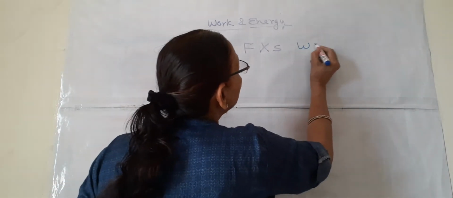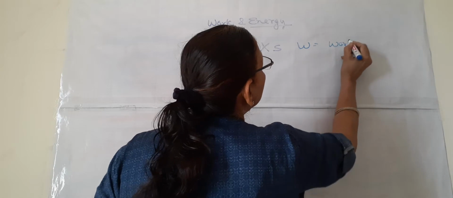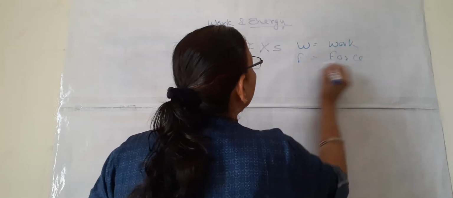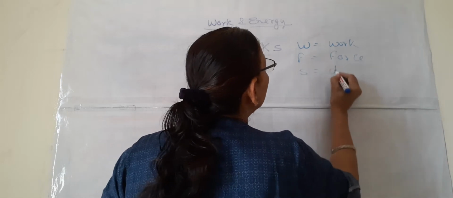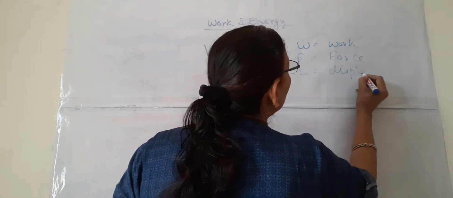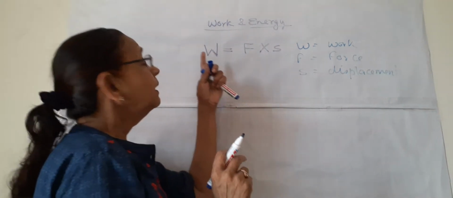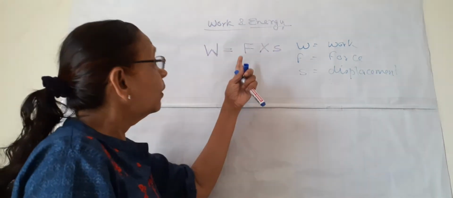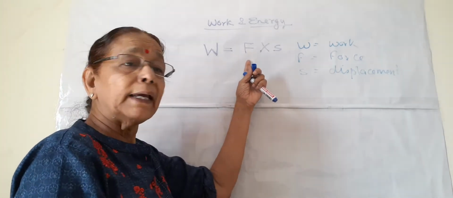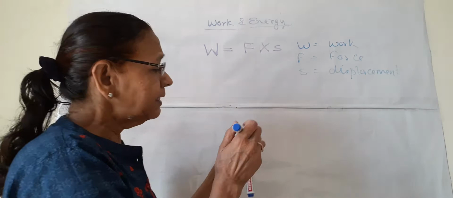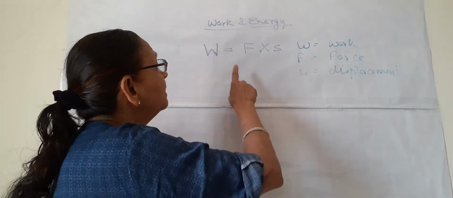So we can write here W is equal to work, F is equal to force and S is equal to displacement or movement. What does it mean? It means that work is the product of force and displacement. So we can define it like this.